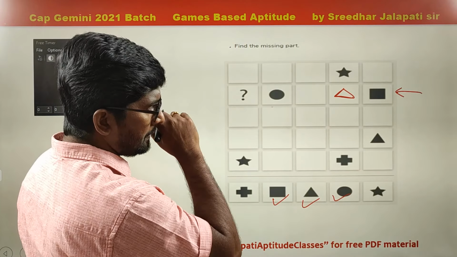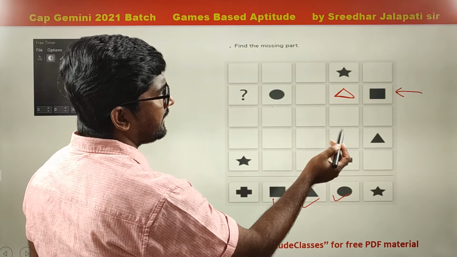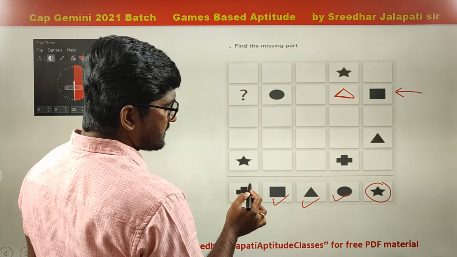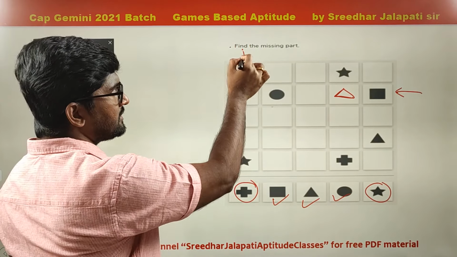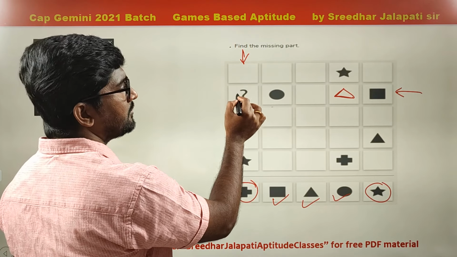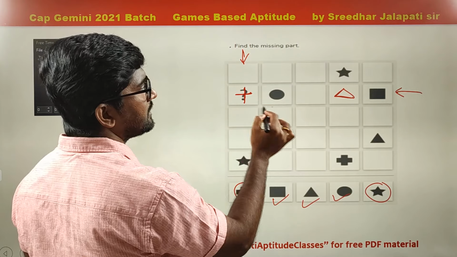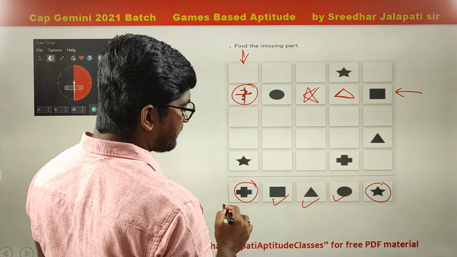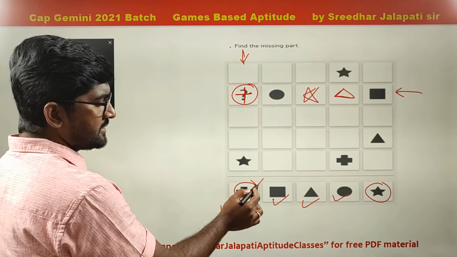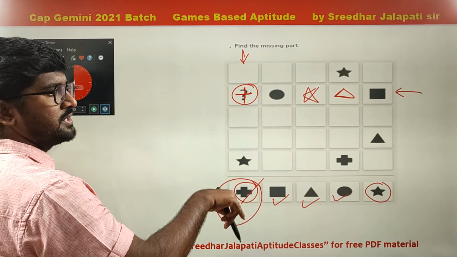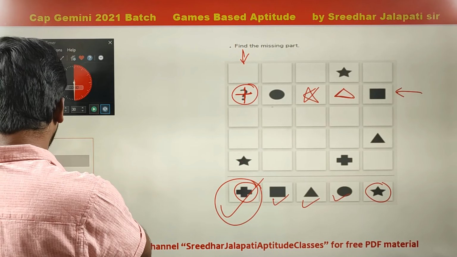Now next, we are left with star and plus. Since star is already in this column, star cannot be here. So what is here? Plus. Here we get plus and here we get star. So in place of the question mark, the answer is plus. This is the answer that comes here. Is that clear? Let me explain once again.